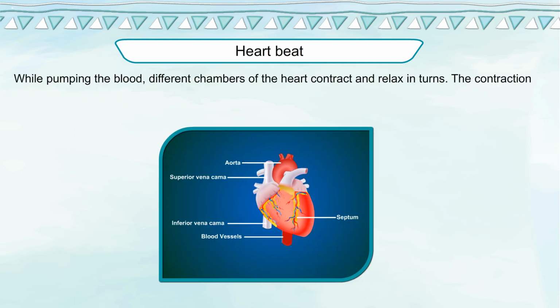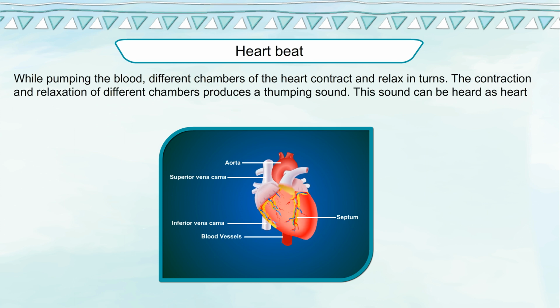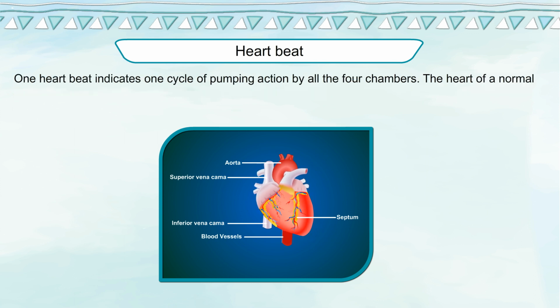Heartbeat. While pumping the blood, different chambers of the heart contract and relax in turns. The contraction and relaxation of different chambers produces a thumping sound. This sound can be heard as heartbeat. One heartbeat indicates one cycle of pumping action by all the 4 chambers.